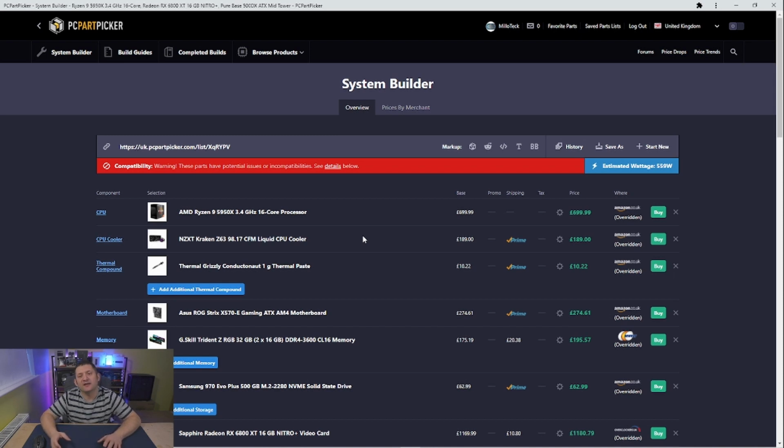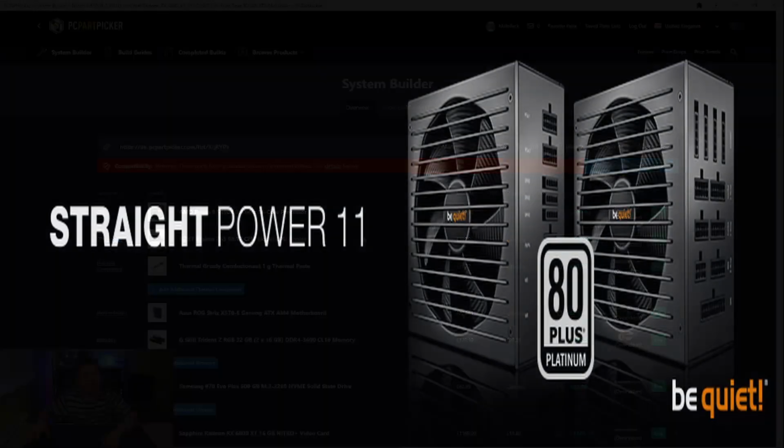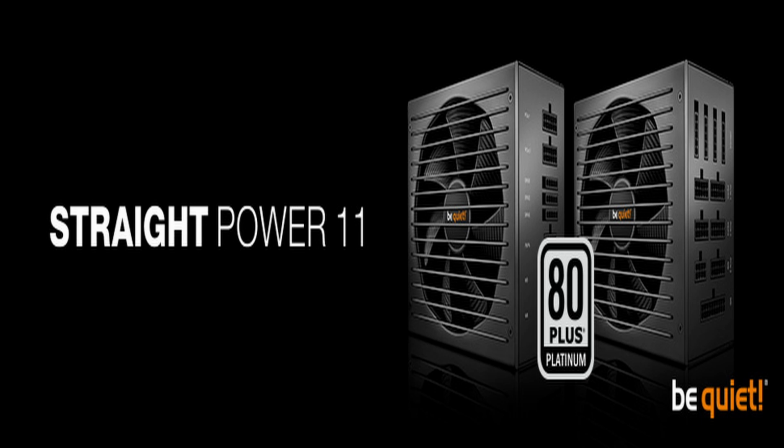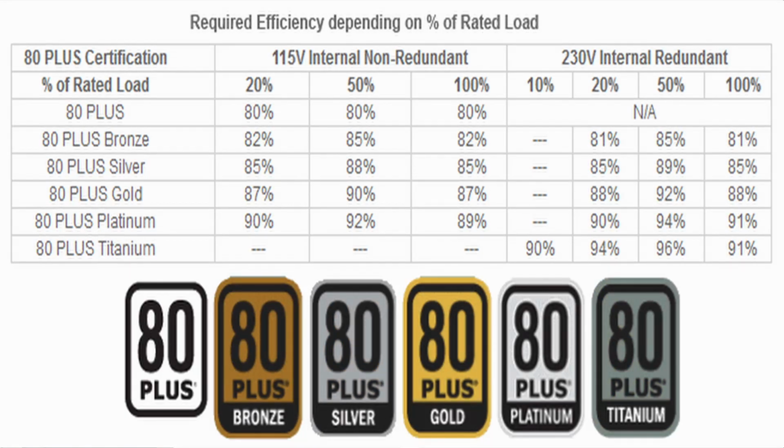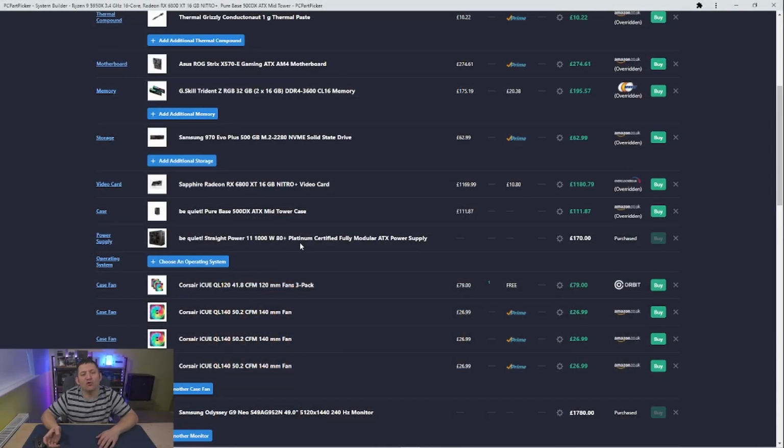So I would normally times it by 1.5 and then plus 100 watts. Now I've actually picked a Be Quiet 1000 watt Straight Power 11 Platinum certified as well, which is, they're all ratings of efficiency.